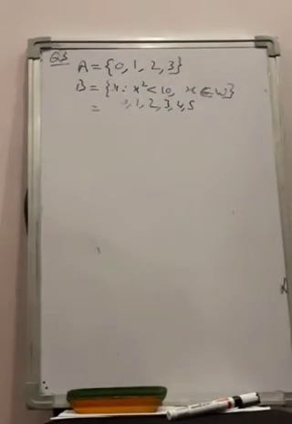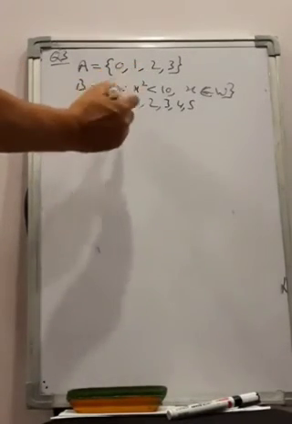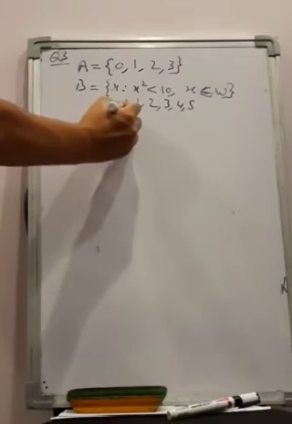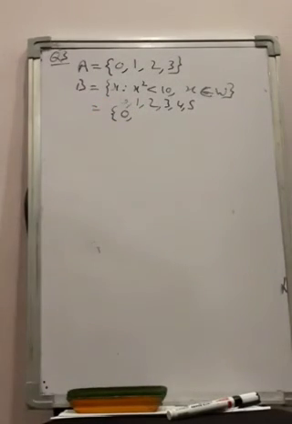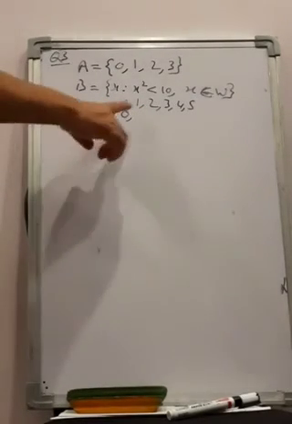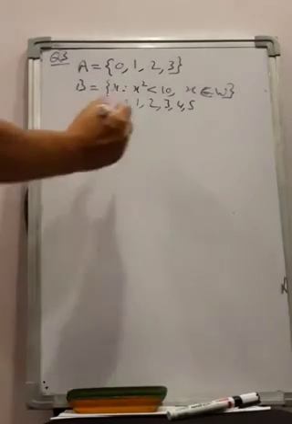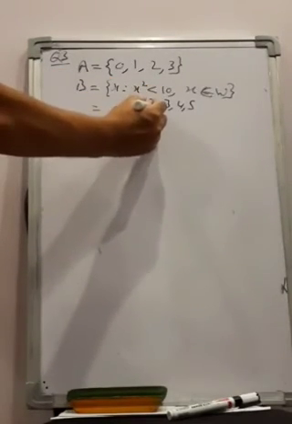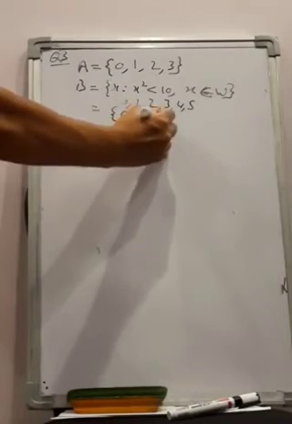Now what is the square of 0? The square of 0 is 0. Is that less than 10? Yes. So the first value of X will be 0. What is the square of 1? 1 square is 1, which is also less than 10. So 1 will also come here. The square of 2 is 4. 4 less than 10. So 2 will come here.